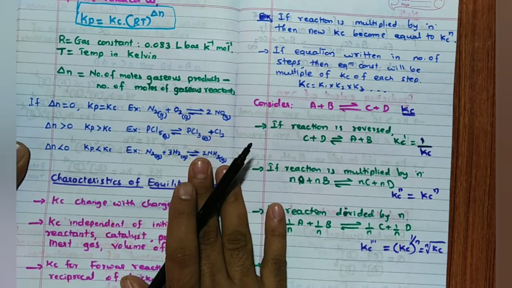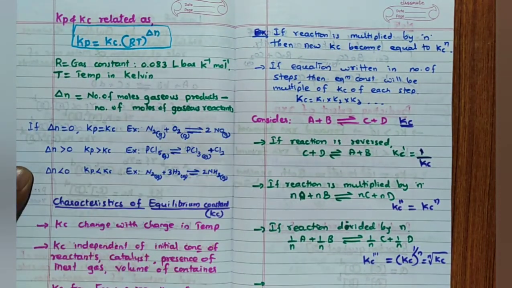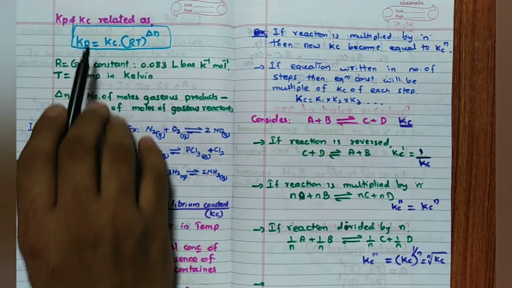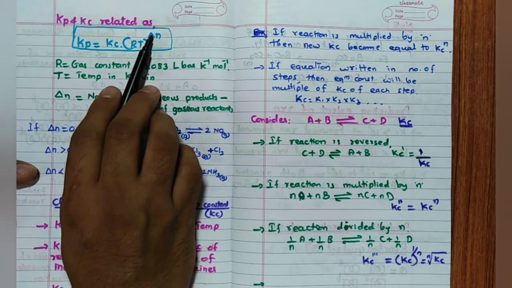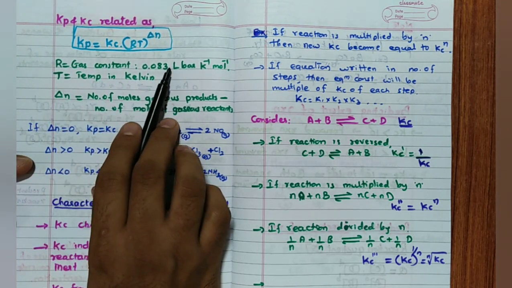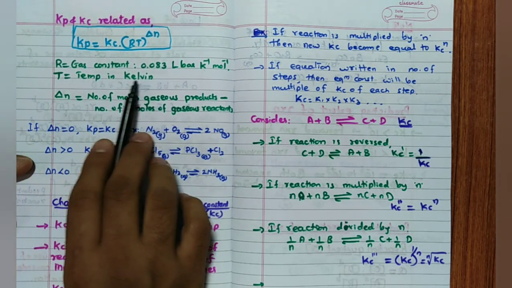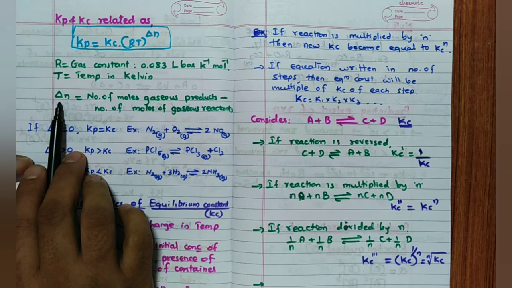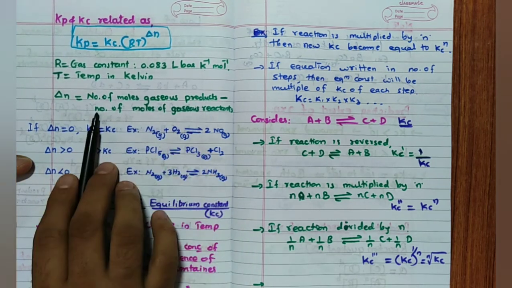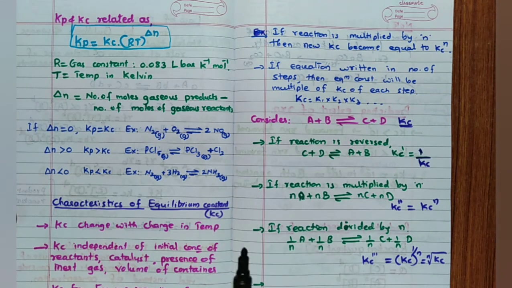Then what is the relation between Kp and Kc? Kp and Kc are related as: Kp is equal to Kc (RT)^Δn. Very important. R is the gas constant, 0.083 liter bar per Kelvin per mole, and T is temperature in Kelvin. Remember, what is Δn? Δn is the number of moles of gaseous products minus the number of moles of gaseous reactants. Products minus reactants. Remember that.